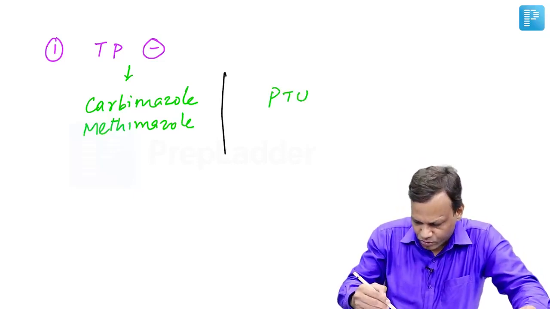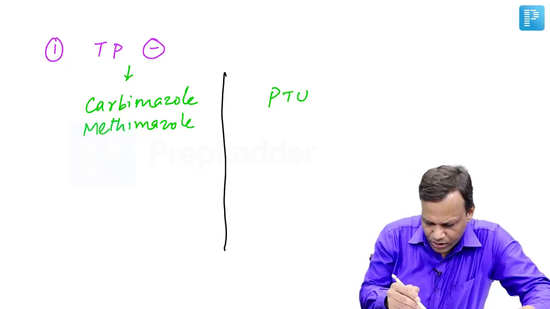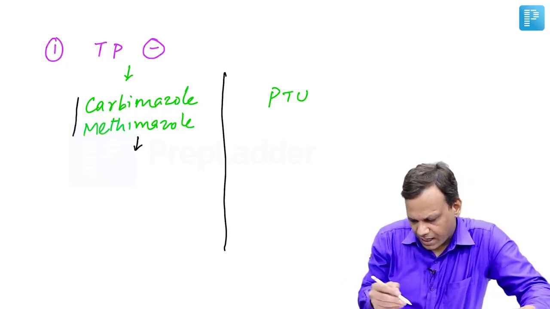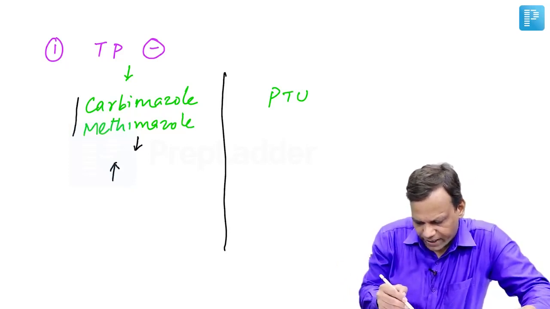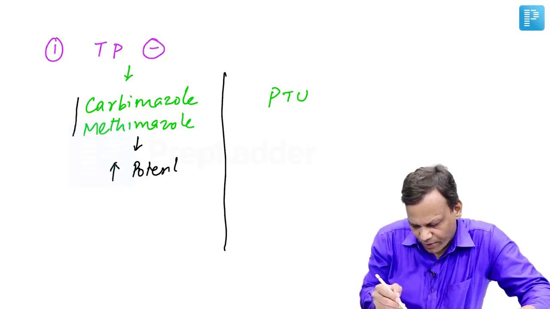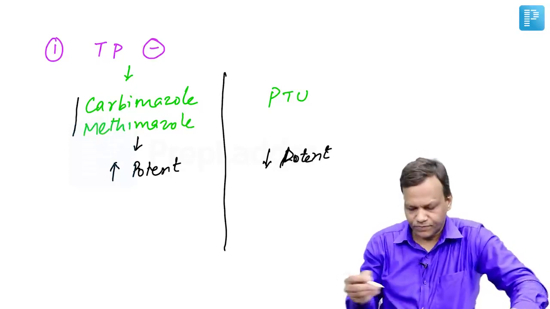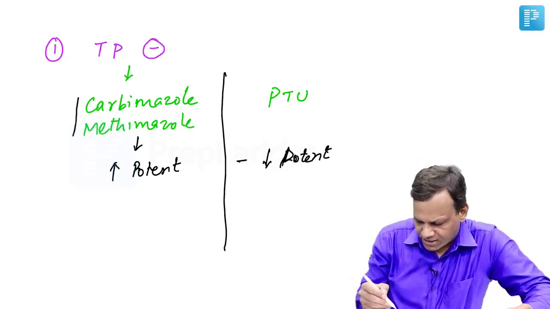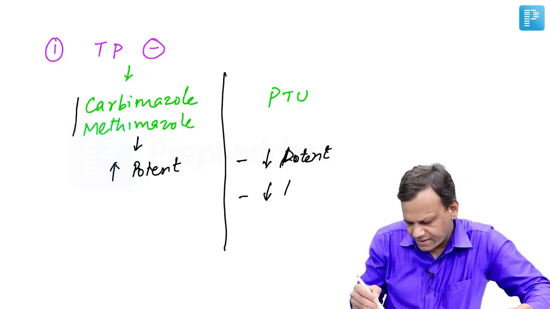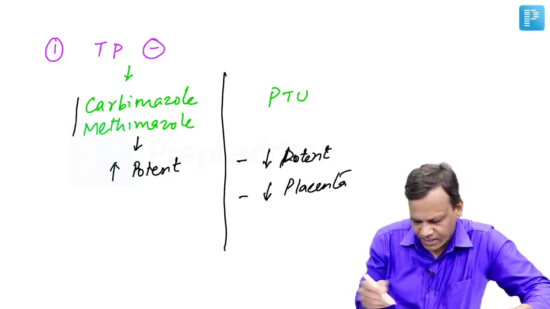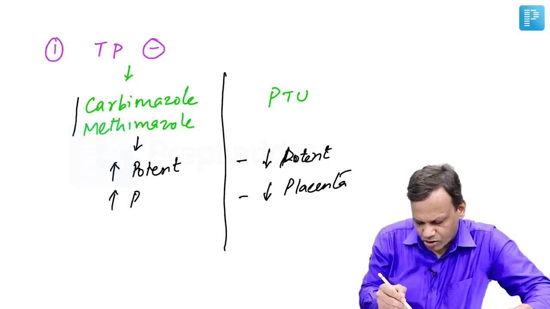And the difference between them is important. Carbimazole and methimazole are more potent drugs, whereas propylthiouracil has less potency. Second, propylthiouracil crosses the placenta less, with less transfer across placenta, whereas these have more transfer across placenta.